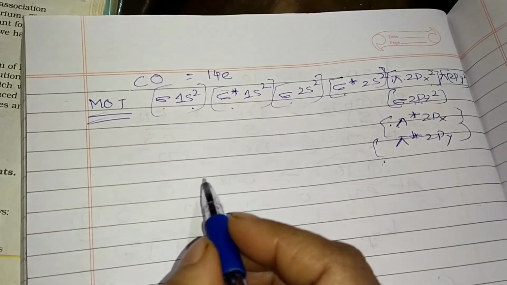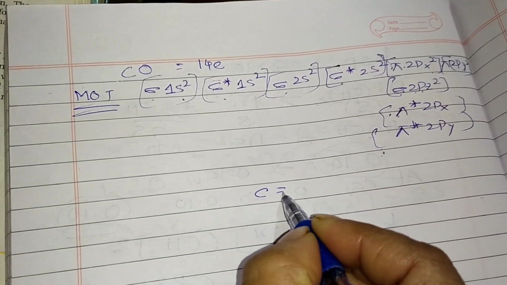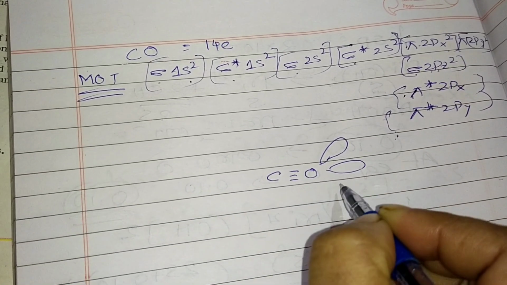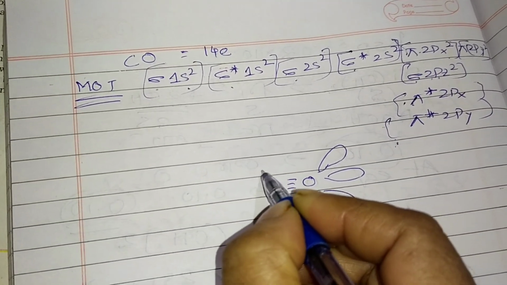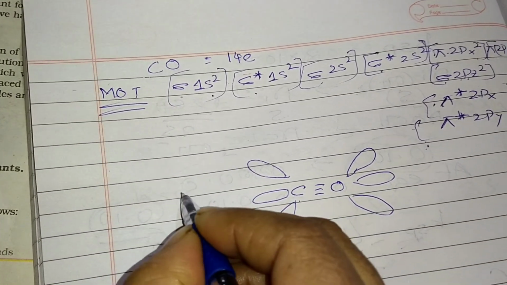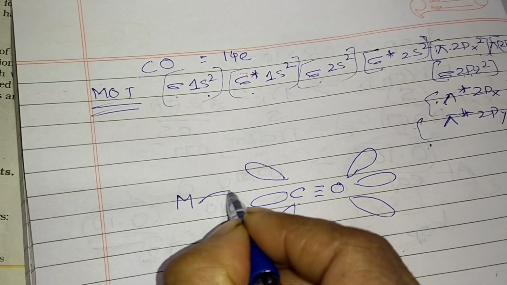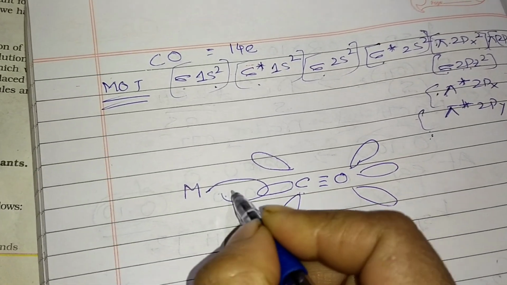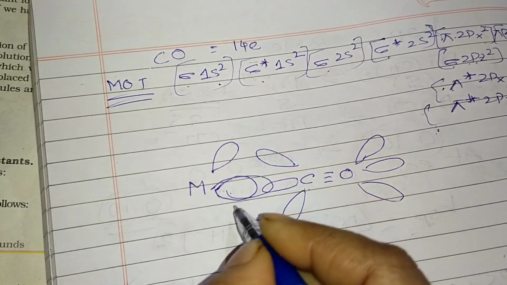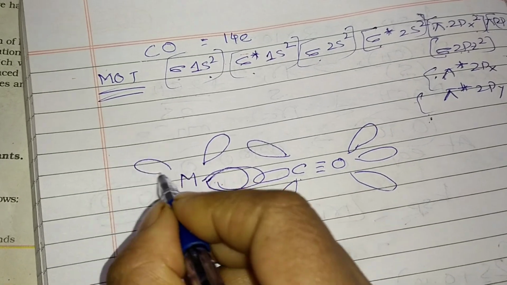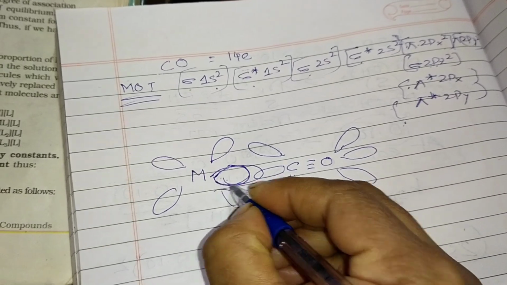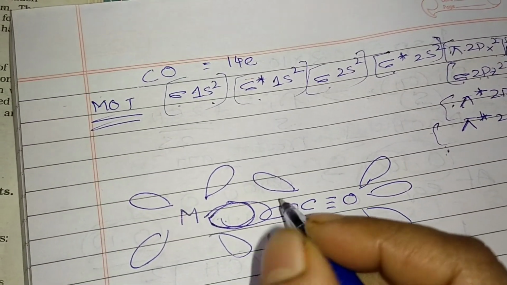2 electrons are present there. If I draw C triple bond O here, we can see the bonding, and this is the metal atom, iron, for example. Otherwise you don't have to share; just one here, one here and one here. These are the bonding for the metal orbital and this molecular orbital. So now I come to the point of how the synergic bonds are formed here.